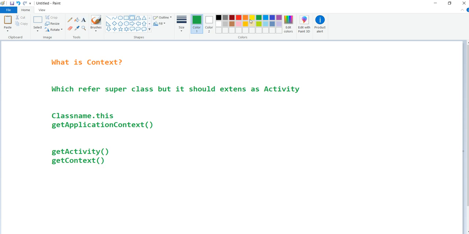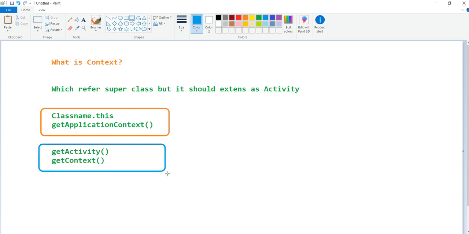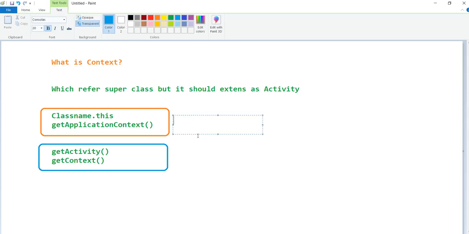So here, the first two we can use in activities, and the second two we use in fragments. These two we are using in activities, these two we are using in fragments.